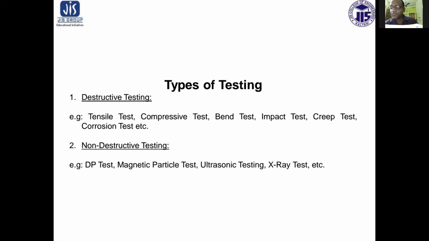So broadly, in mechanical engineering, there are two types of testing. One is destructive test, where the various mechanical properties of the material are determined. For example, tensile test, compressive test, bend test, impact test, corrosion resistance test, etc. The name destructive testing indicates that after this test is done, the components are not in condition to be used